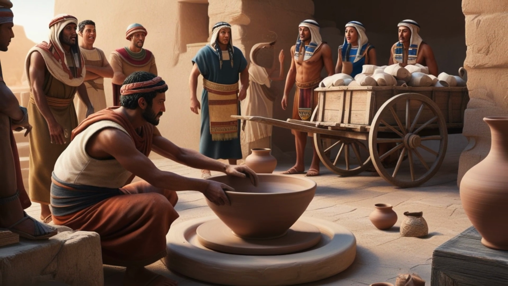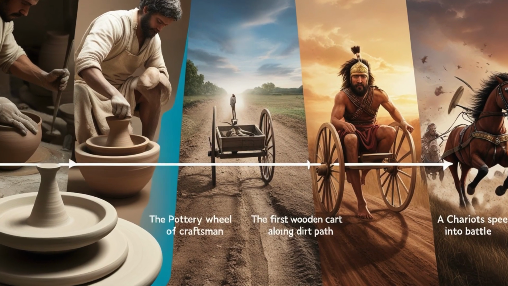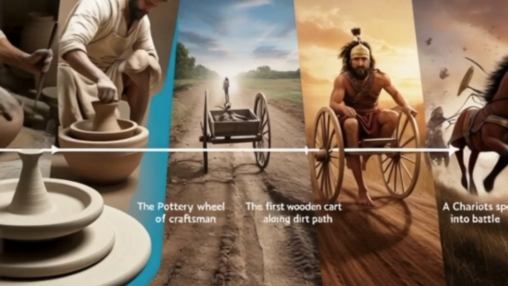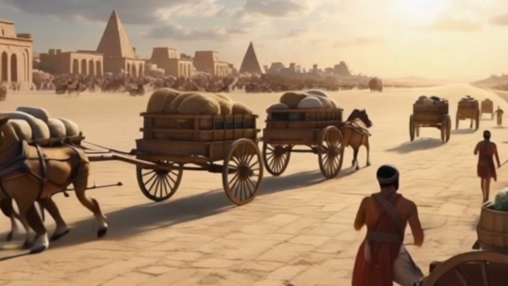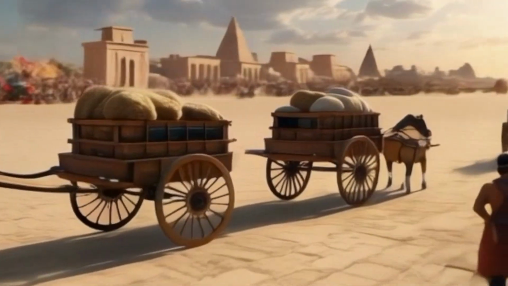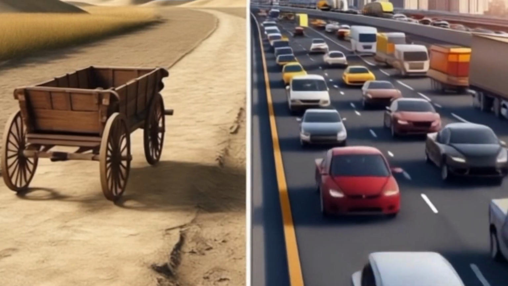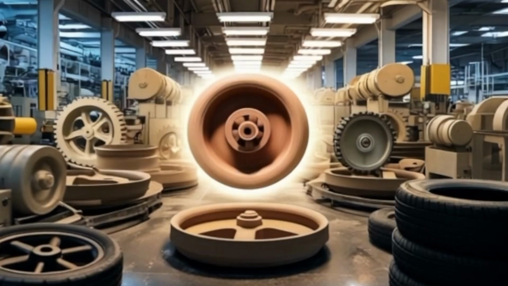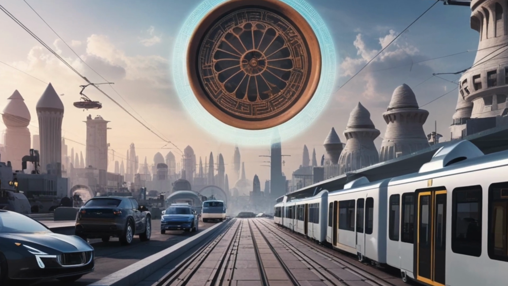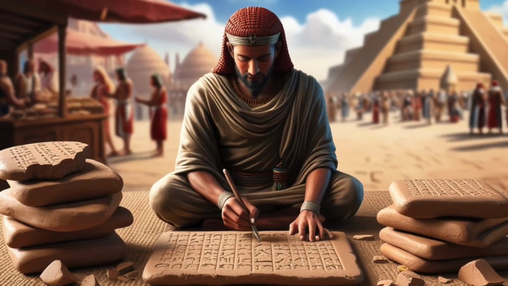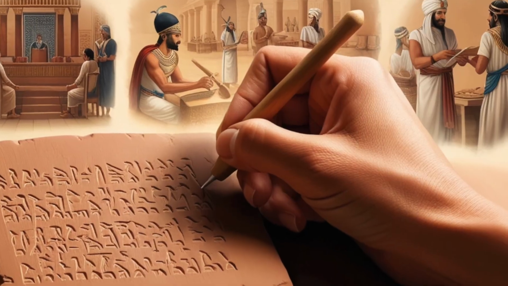The wheel, simple yet revolutionary, first appeared as a tool for crafting pottery. Soon, its potential in transportation changed everything. Carts, wagons, and chariots redefined the movement of goods, the nature of warfare, and the connection between civilizations. This one invention continues to shape our world, powering everything from highways to factory floors. Imagine modern life without it. It's almost unthinkable. Next, let's delve into the invention that allowed humanity to communicate across generations: writing.